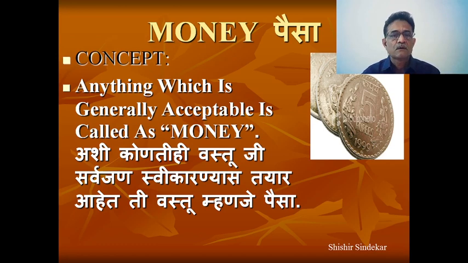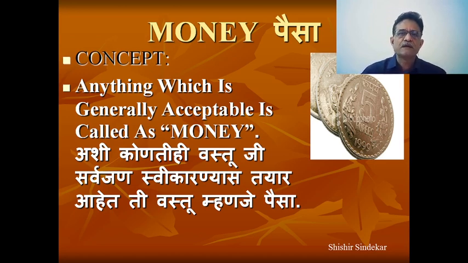So anything which is generally acceptable is called money. It is not necessary that it must be a rupee note or coin. Previously we did not have any type of money as such. We had just a barter system of exchange. We exchanged goods and commodities with goods, commodities and services, so there was no existence of money.